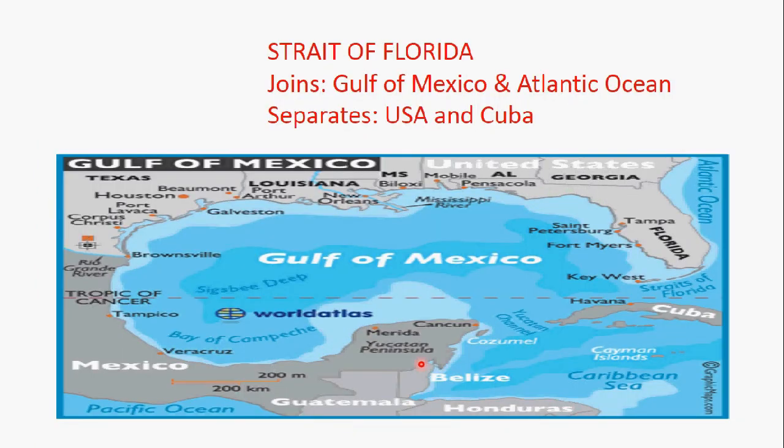Another strait is the Strait of Florida. Strait of Florida joins the Gulf of Mexico and the Atlantic Ocean. Here we see the Strait of Florida, the other side is the Atlantic Ocean, and here is the Gulf of Mexico. Both are joined by a small strait of water known as the Strait of Florida, and it separates the USA and Cuba. Here is the USA, Florida is a state of the USA, and on the other side is Cuba. So both are separated by the small Strait of Florida.